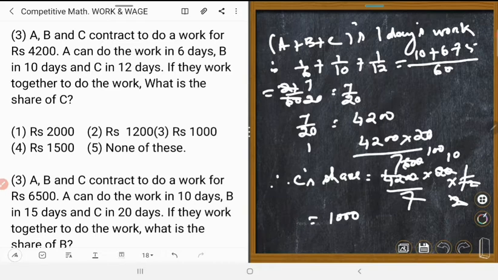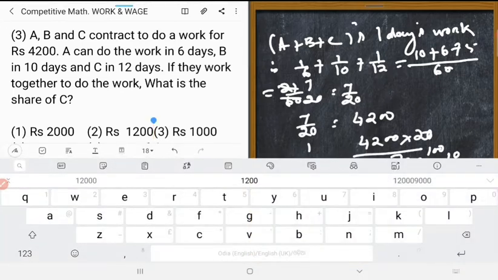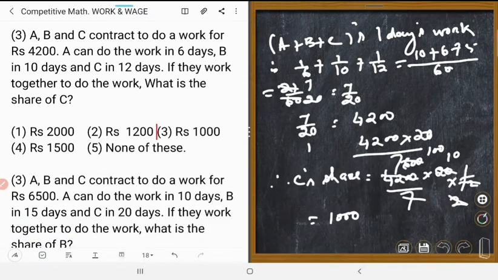How much? 1,000. Which is correct? Tell me. Which number is correct? Number 3. Number 3 is correct. Thank you.